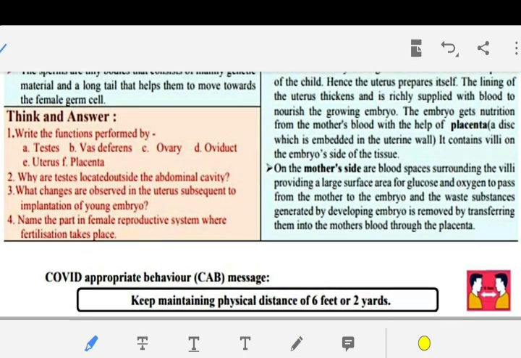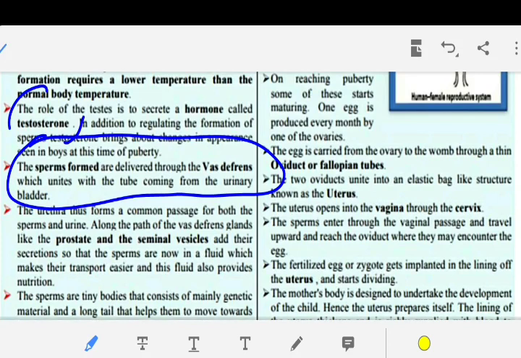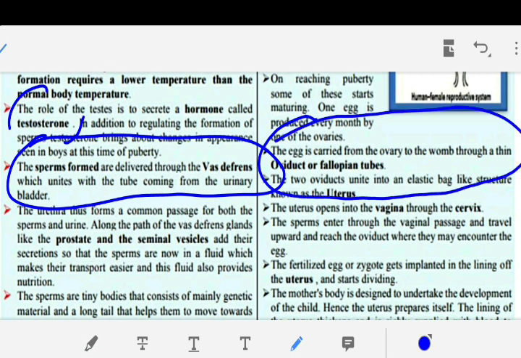अब आप देखते हैं ओविडक्ट. ओविडक्ट का फंक्शन आप देख लेते हैं. The egg is carried, यहाँ से ये पूरा कर लेंगे. The egg is carried from the ovary to the womb through a thin oviduct or fallopian tubes. तो ये इसका फंक्शन हो गया.